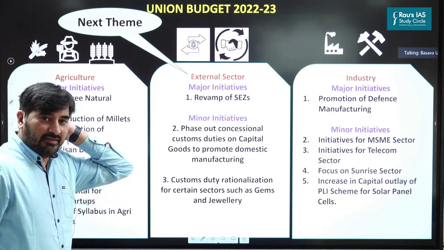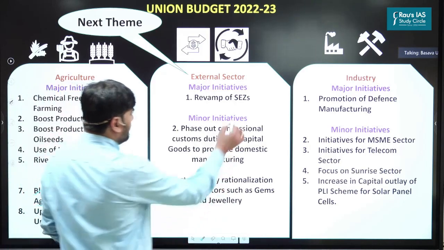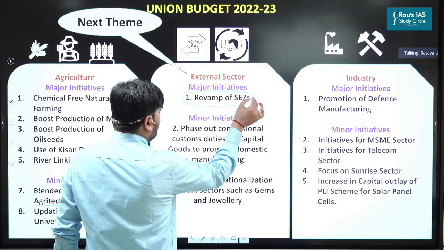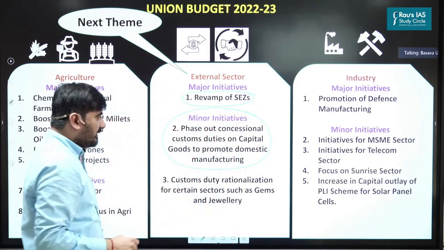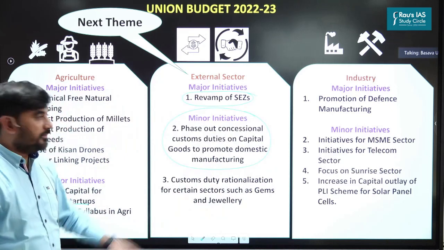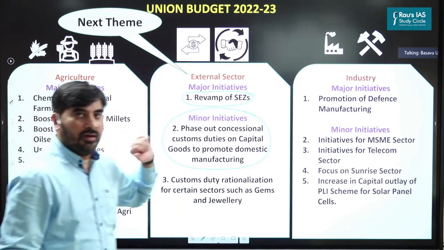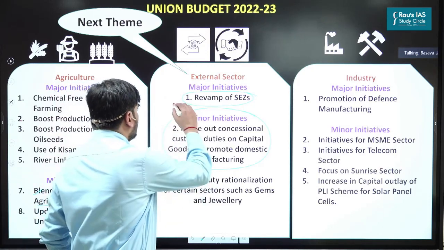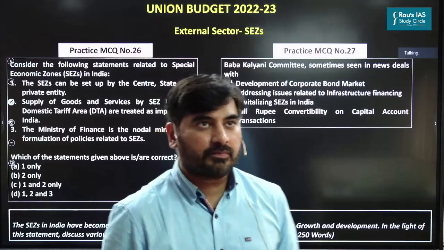In case of external sector, there are two main initiatives. One is revamping of SEZs, and second one is with respect to phasing out concessional duties on the capital goods. So these are the two most important initiatives in the external sector. So we'll start off our discussion with respect to revamping the special economic zones.